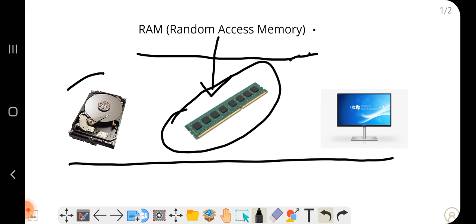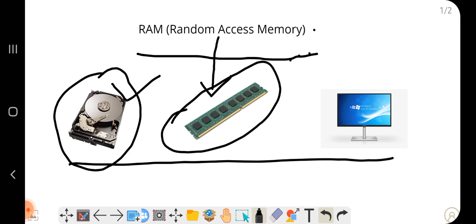See, this is a hard disk. Every mobile phone or computer has a permanent storage device. In the mobile phone, we can have an SD card that stores the data permanently, or we can have an internal storage device that holds the data permanently. When we come to the computer, we have the hard disk. Hard disk is a permanent storage device.